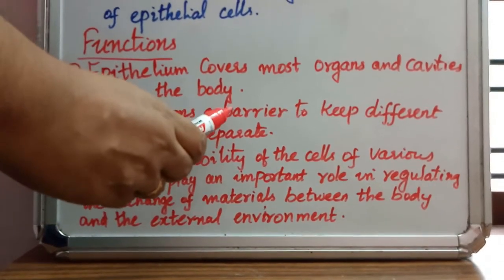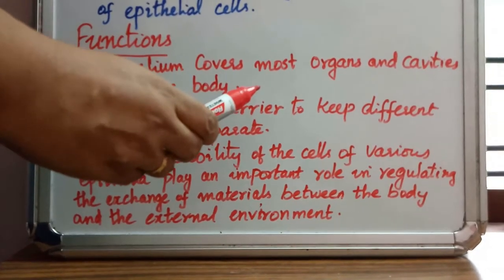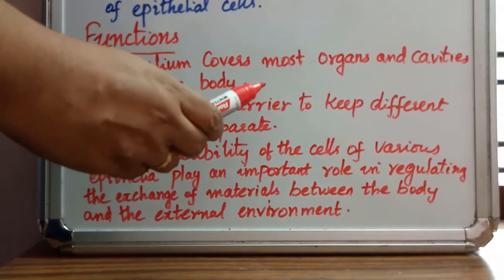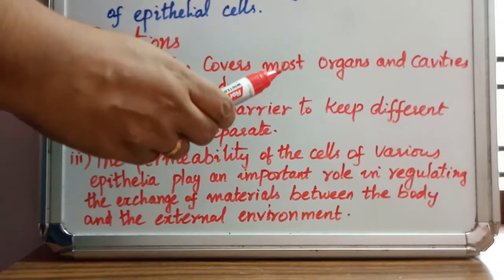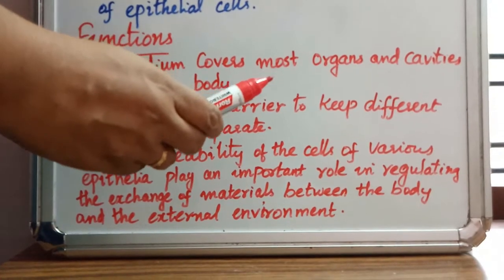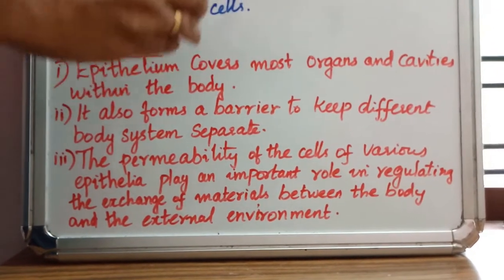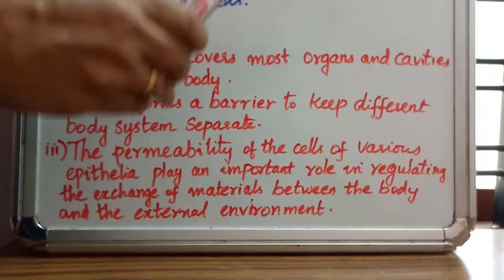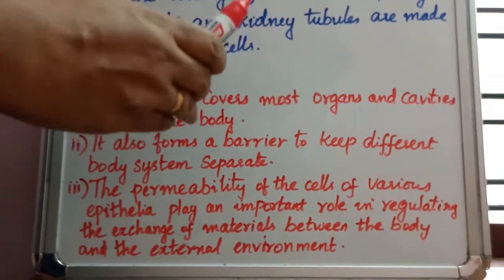Digestive system, excretory system, circulatory system. If there is no barrier, how will it work? There will be full confusion. So all are separated by these epithelial tissues. The kidneys will be on one side, the heart on one side, and all different organs in their positions, separated by this epithelial tissue.